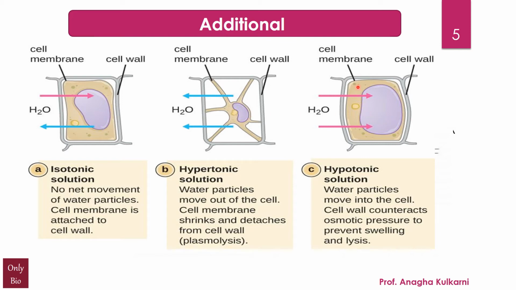And in the third case, you can see it has been exposed to a hypotonic solution. That is, outside the water concentration is higher, and inside the cell the water concentration is a bit lower. So what we find is the external water entering inside the cell. So we can say in simple words it is endoosmosis. Endo means inside. Here the water molecules move into the cell. The cell wall counteracts the osmotic pressure to prevent the swelling and the lysis.